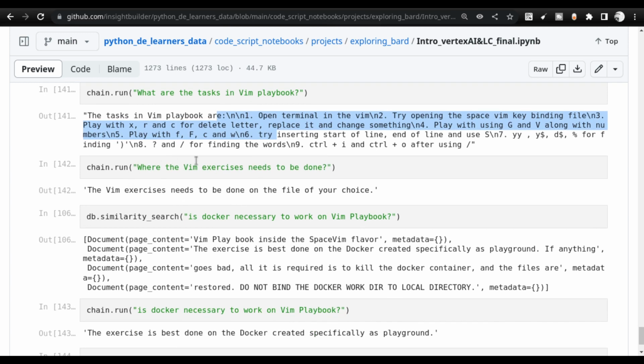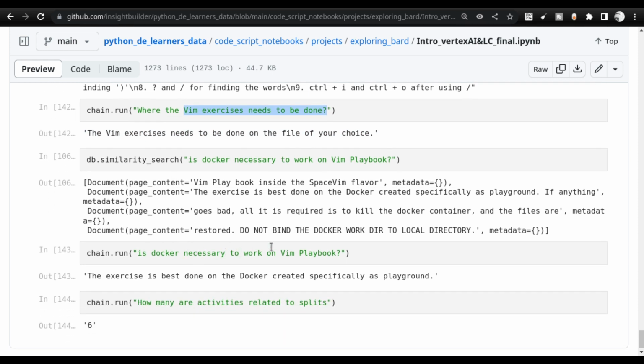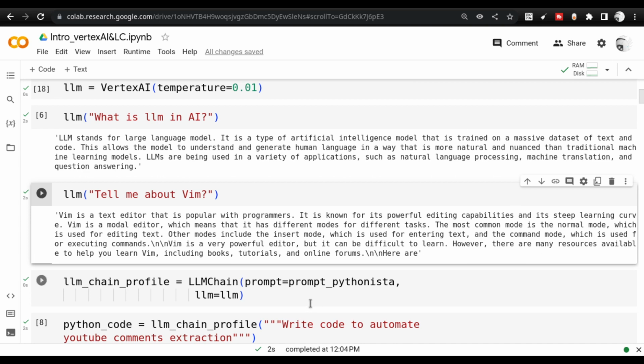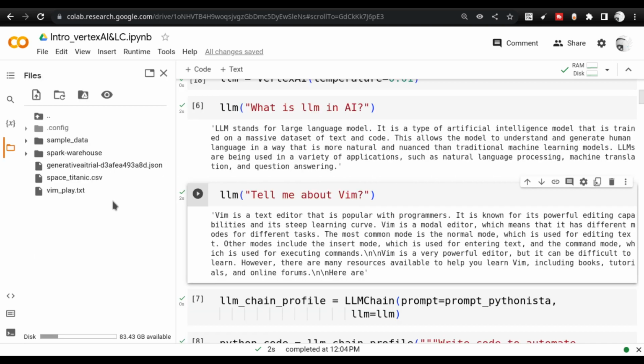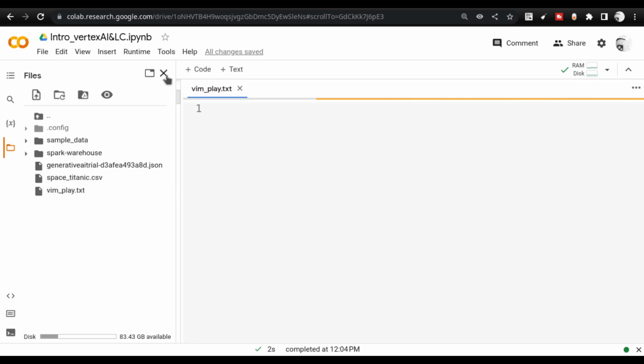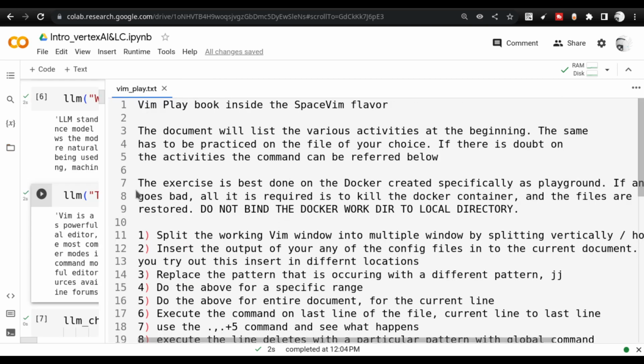Here, I am asking where the Vim exercises need to be done. Vim exercises need to be done on the file of your choice. So this is not what I was expecting. So I ask again, is Docker necessary to work on the Vim playbook? Exercises are best done on Docker created specifically as a playground. This answer is actually from the Vim playbook. If you go to the Vim underscore play.txt and take a look, you see this: the exercise is best done on Docker created specifically as a playground.